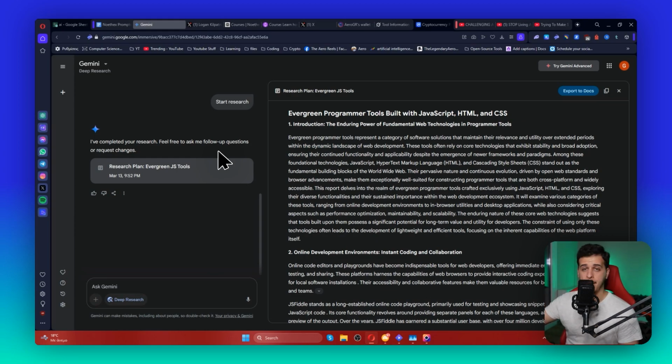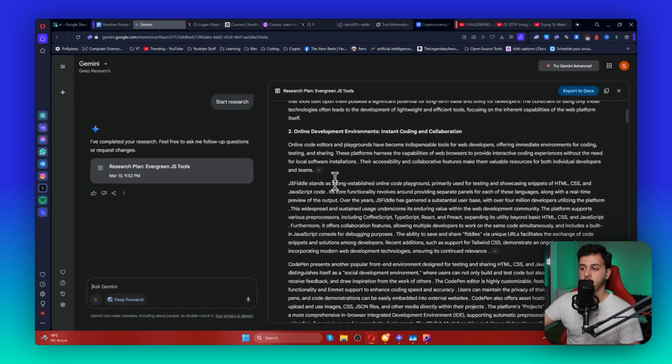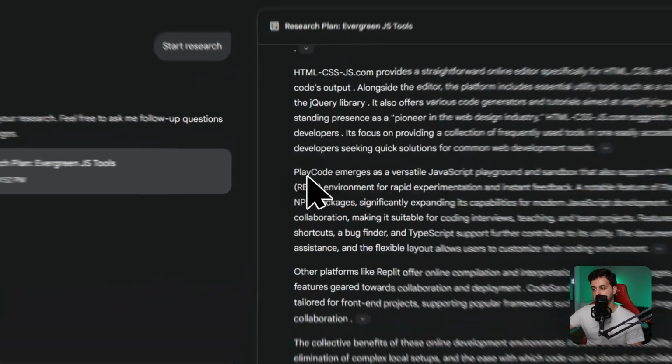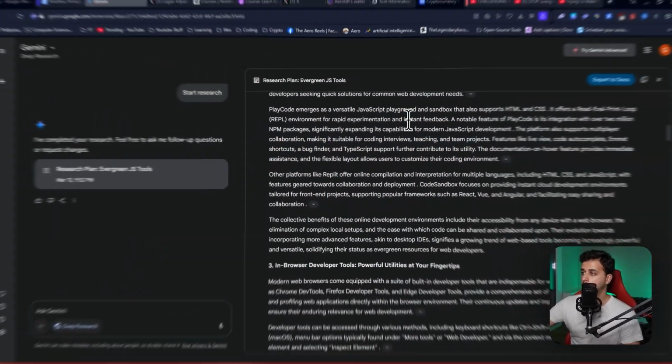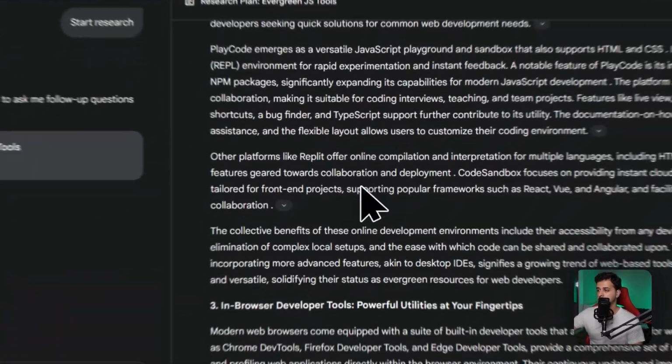All right, I'm not reading that. The second thing is online development environments, instant code, and collaboration. Okay, so this is interesting. It tells you to create an IDE to handle basic things like JavaScript, HTML, etc. That makes sense. And it tells you who is building what and what ideas you can get.